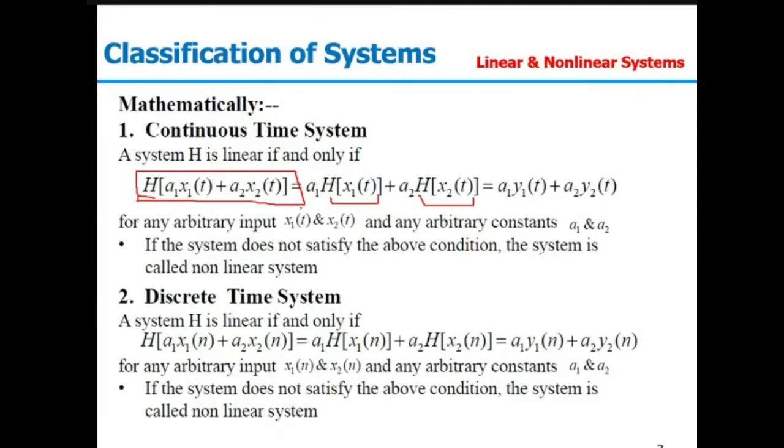But here it is being multiplied by factors A1 and A2. So that's why it is a combination of these two properties. And the same rule will be followed for our discrete-time system, where the summation of the two inputs, A1 x1 and A2 x2, when passed through the given system, should give an output equal to the summation of the outputs when you individually pass them through the system. And if your system is not satisfying this condition, the system is considered a non-linear system.